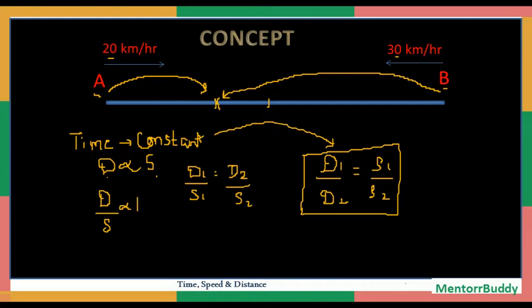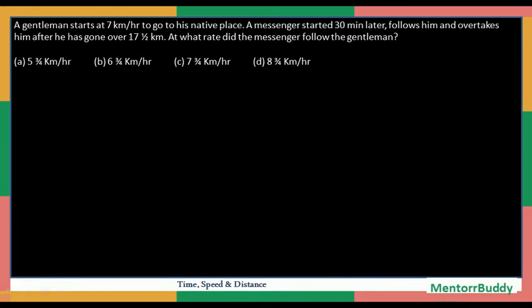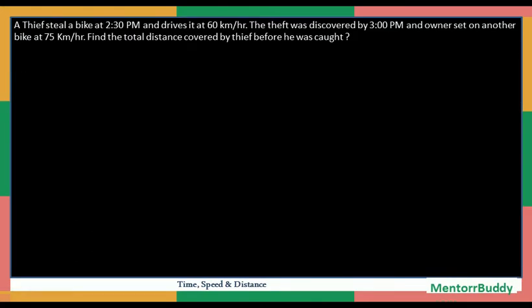Now solving one simple question based on the same logic. The question says a thief steals a bike at 2:30 p.m. and drives it at 60 kilometers per hour. The theft was discovered at 3 p.m. and the owner sets off on another bike at 75 kilometers per hour. And the question is, find the total distance covered by the thief when he was caught.